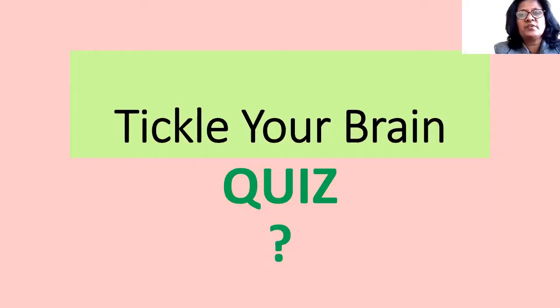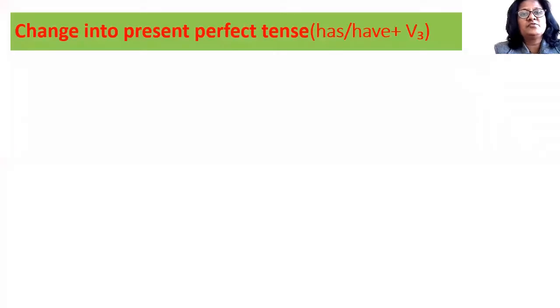Here is a short quiz to tickle your brain. Get ready. Now you have to change the sentences into present perfect tense, and here has and have, they are used as main verb. And let me give you a hint that in present perfect tense we use has and have and the third form of the verb.